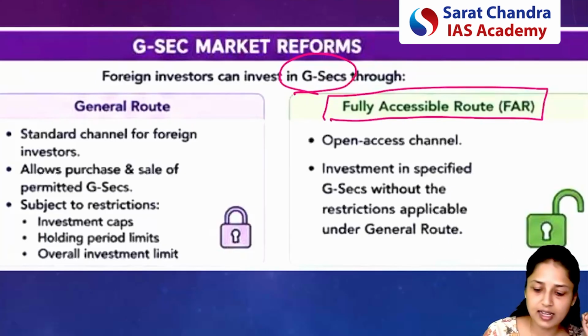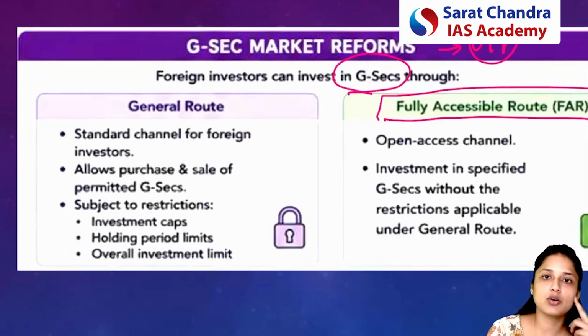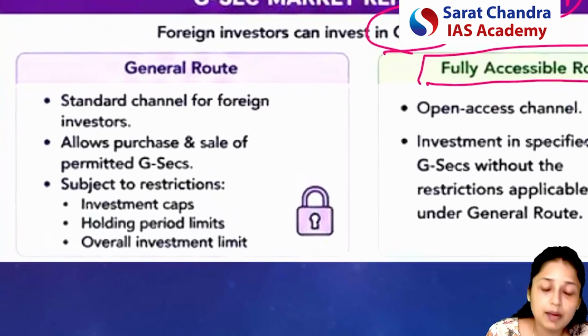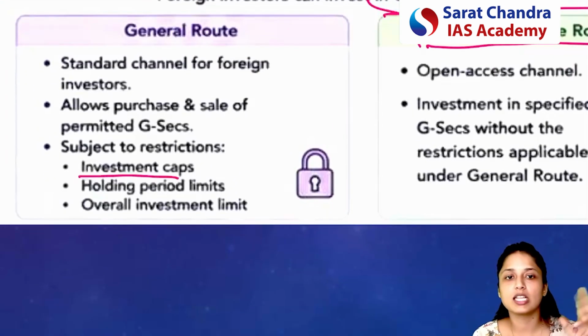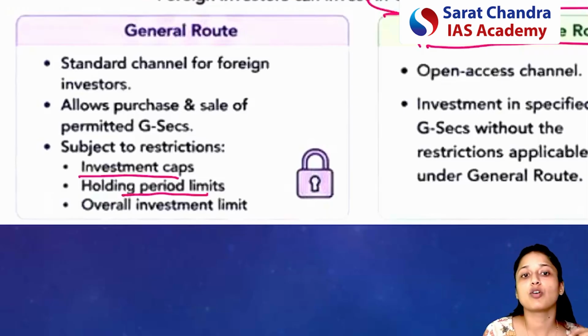You can consider the fully accessible route as a kind of VIP route for foreign investors in India, because earlier there were some limitations. For example, you could not invest a huge amount in government securities, or hold them for a very long period.